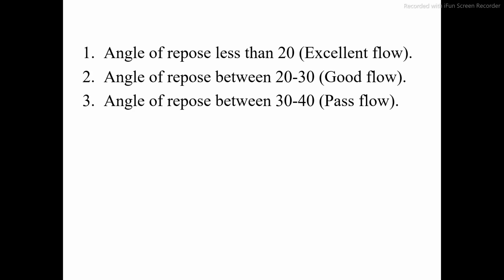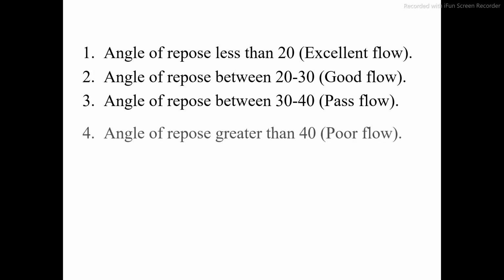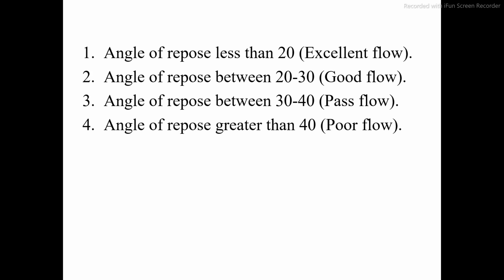Suppose the angle of repose is less than 20, then it is said to be having excellent flow properties. If the angle of repose is 20 to 30, it is said to be having good flow properties. If the angle of repose is between 30 to 40, then it is having passable flow. We may accept it, but if the angle of repose is more than 40, then it is said to be having poor flow properties.